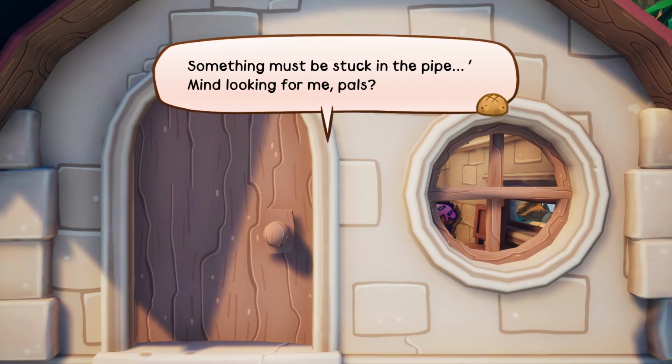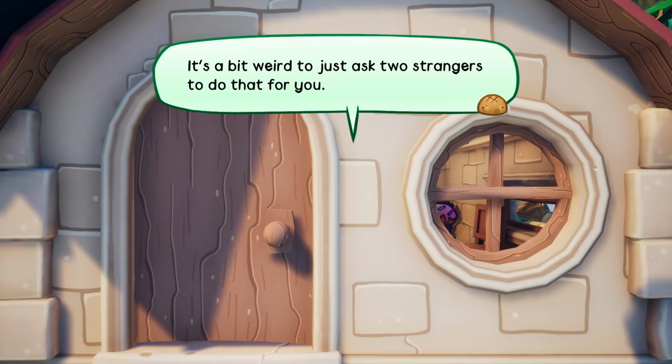For some reason there's an apostrophe there, or what looks like an apostrophe on that dialogue box. I'm not sure that should be there. It's a bit weird to just ask two strangers to do that for you.